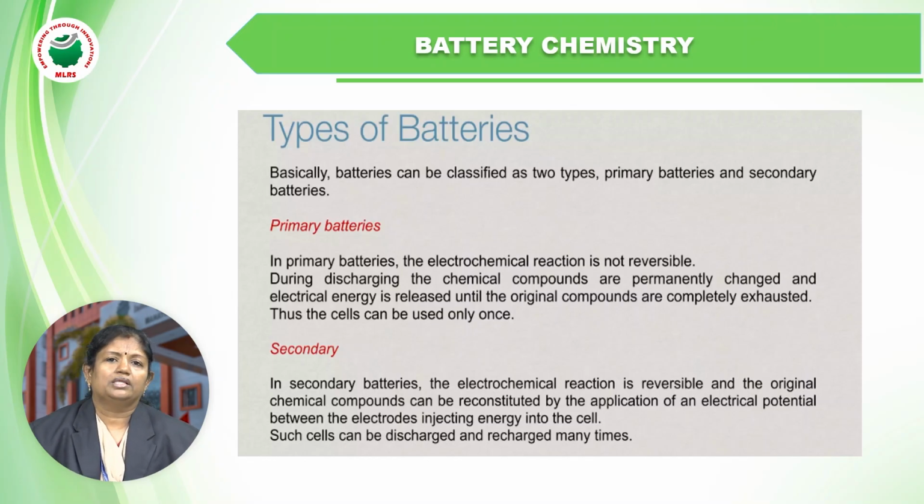So all batteries are electrochemical cells which convert chemical energy. Whatever chemical components are inserted into the battery will undergo a chemical reaction and convert into electrical energy. With that, the power supply will be there in the battery, and we can use it to run whatever devices the batteries are inserted in.